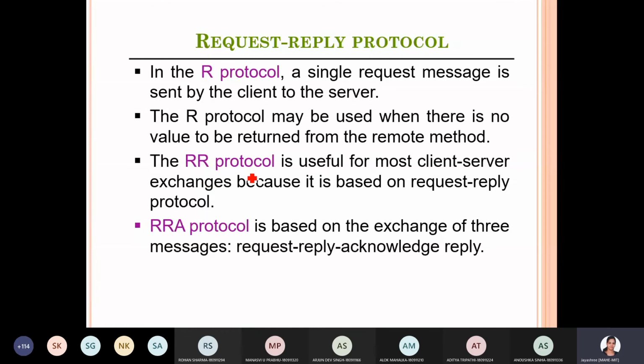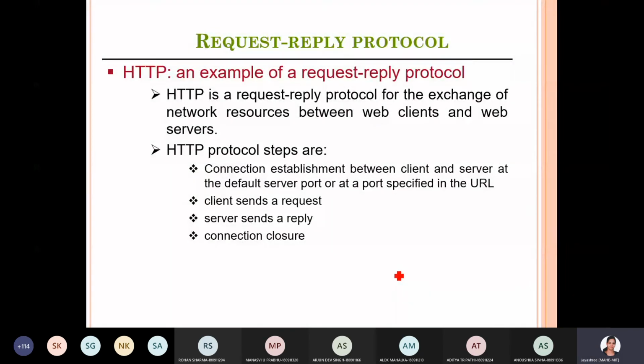So the RR protocol is useful in client-server exchanges because it is based on request. The RRA protocol exchanges 3 messages: request, reply, acknowledge. Okay, request reply protocol.